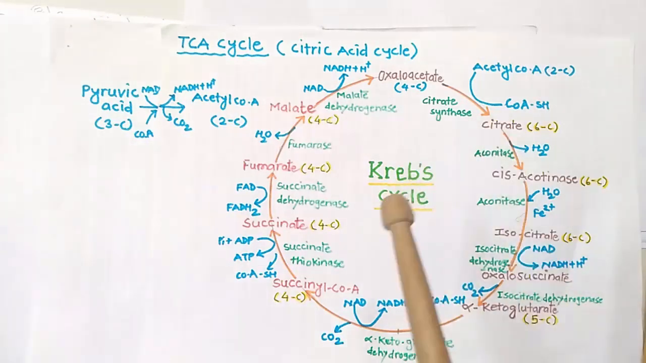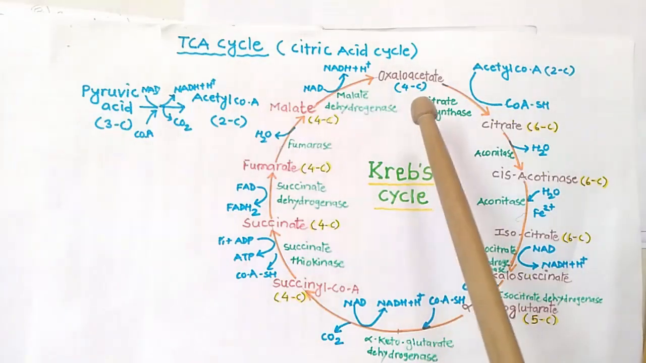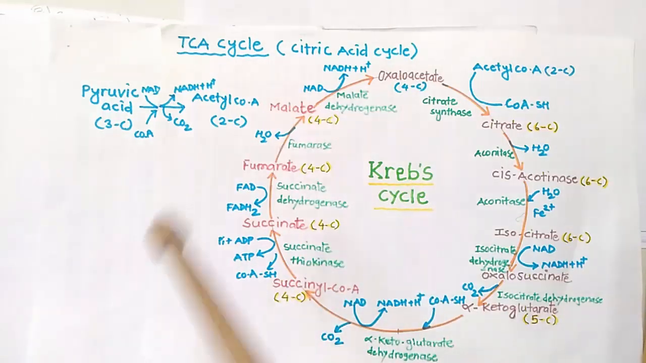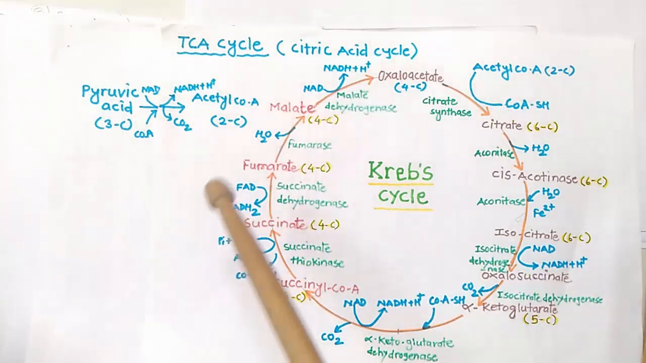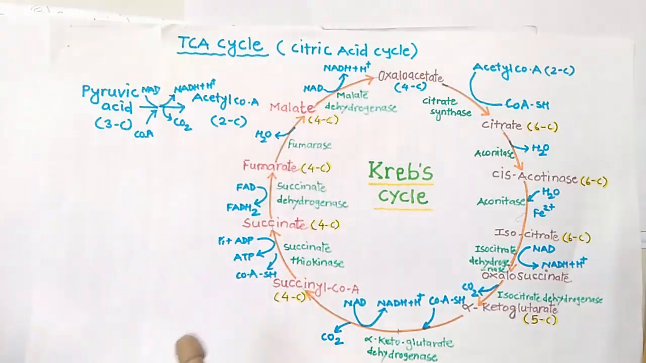Okay, but as we know, we had taken the 4 carbon from oxaloacetate. We have to give back that 4 carbon atom. So further steps we have to follow up to the oxaloacetate molecule. Then this succinyl CoA, which is a 4 carbon compound, under the influence of succinate thiokinase, an enzyme, is converted into succinate, that is a 4 carbon